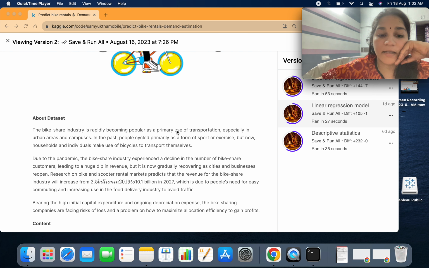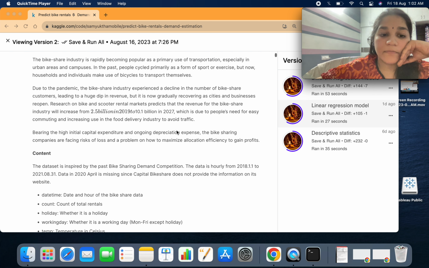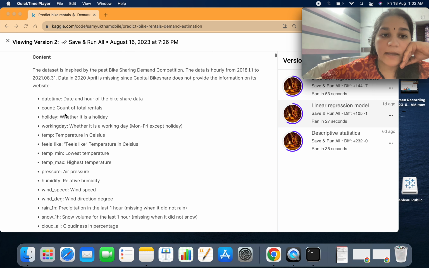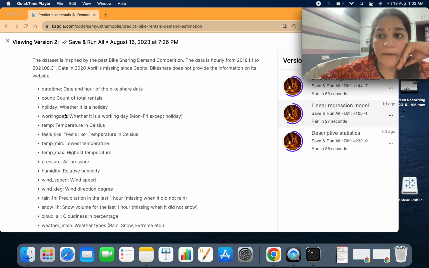The data has been created as well. So these are some of the features and attributes which are present in the capital bike share dataset. And it was actually a competition which was hosted by the company, and it was a machine learning competition. And I am using regression models to estimate the rental for the bikes.